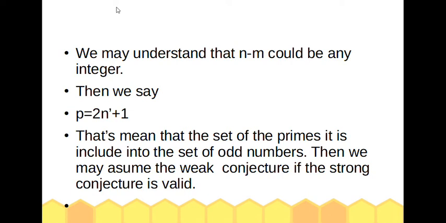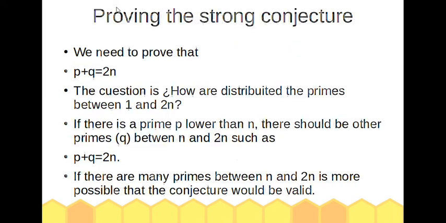This expression means that the set of the primes is included in the set of odd numbers. Then we may assume the weak conjecture is valid if the strong conjecture is valid too. To prove the strong conjecture, we need to prove that P plus Q equal to 2n.